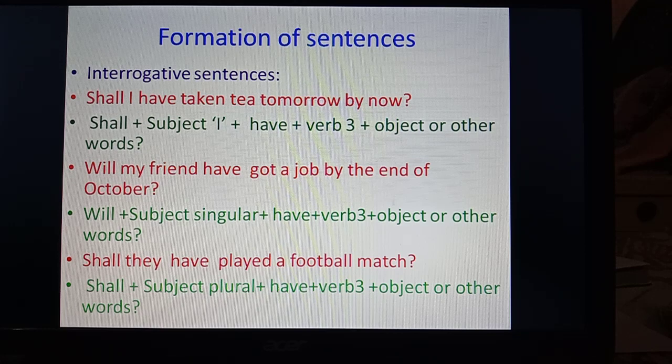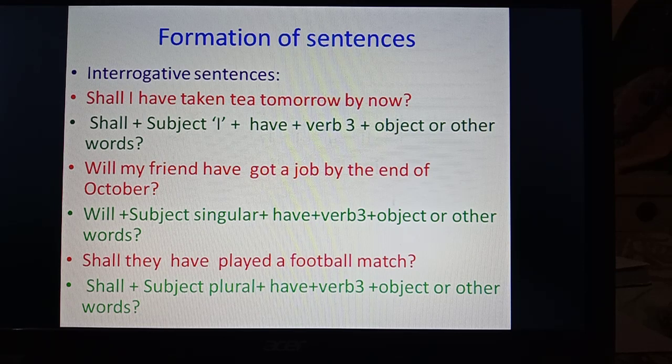Will my friend have got a job by the end of October? Will plus subject singular plus have plus verb third form plus subject or other words. Then shall they have played a football match? Shall plus plural subject have plus verb third form plus subject or other words. So this will be the formation of interrogative sentences of future perfect tense.